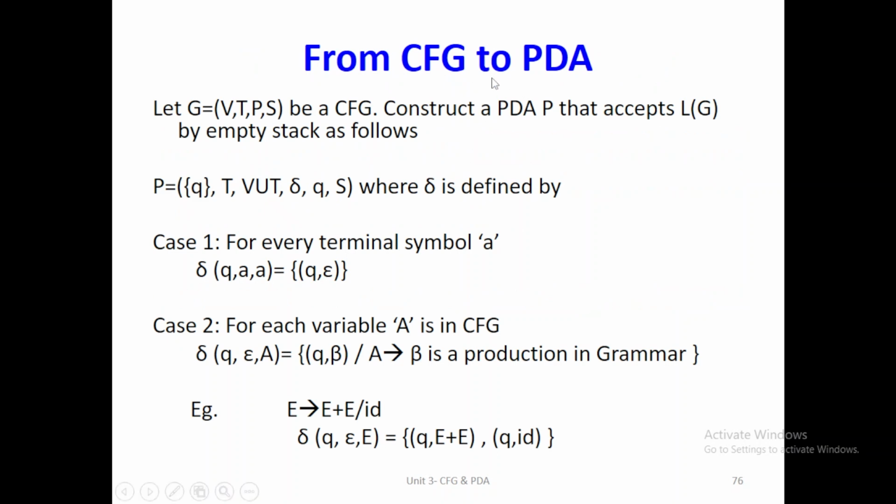And the next important concept is conversion of context-free grammar to push-down automata. In the previous problem, the input is given in a language format. From this, we can construct a PDA by implementing 4 steps. First, we draw the transition diagram for the given context-free language.